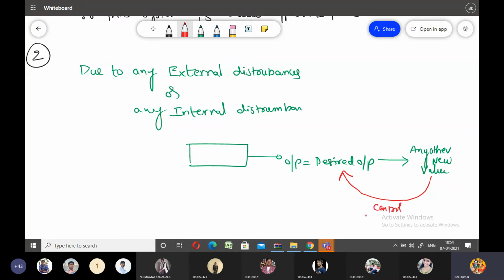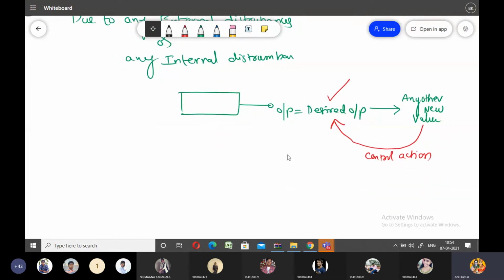I am interested only in the desired output value, so you need to bring this new value of output back to the desired value. You need to perform this control action on the output signal.